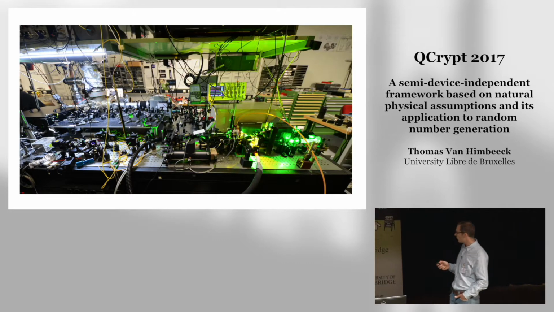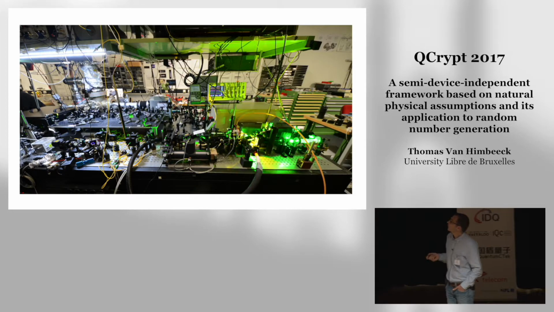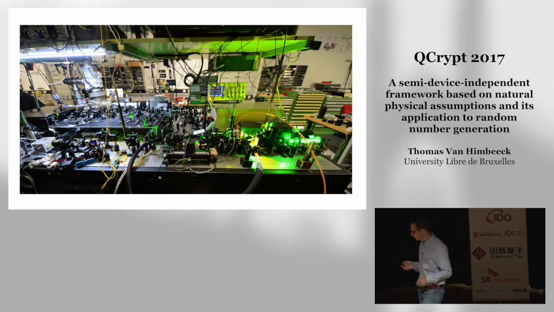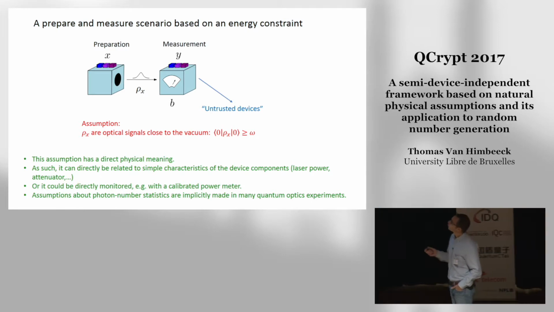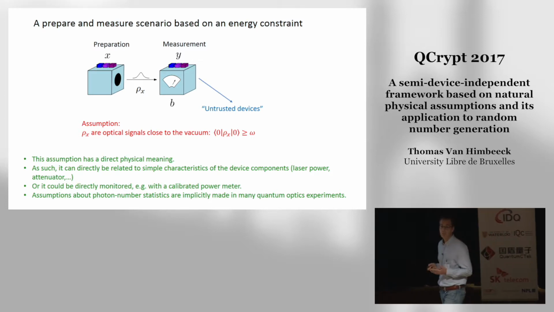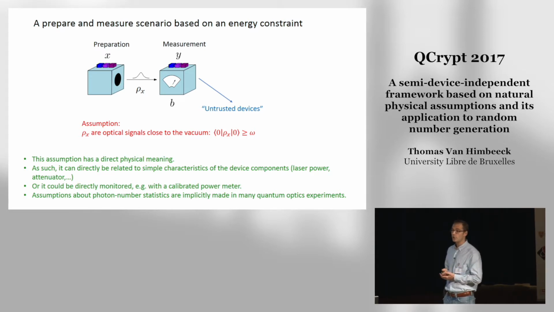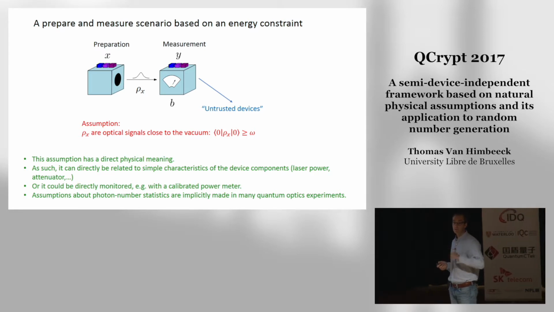For instance, if I show you this experiment, and I tell you there is a qubit in there, do you trust me? But if I tell you this light beam has a very low intensity, does that sound more reasonable? And another reason why we have taken this assumption is that assumptions about photon number statistics are anyway implicitly made in many quantum optics experiments, which often use attenuated coherent states. So we say, why not make it explicit?